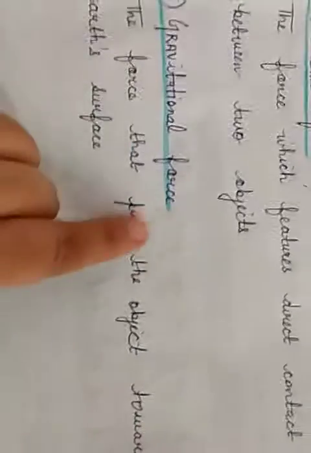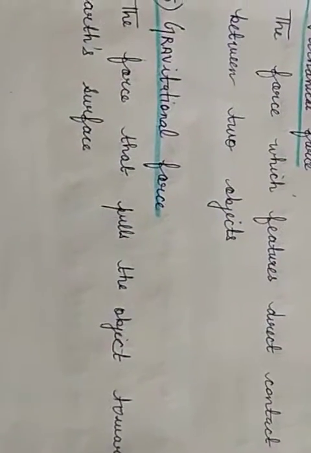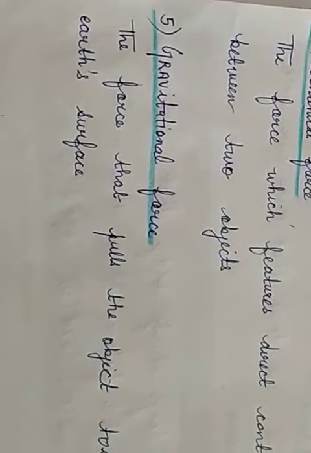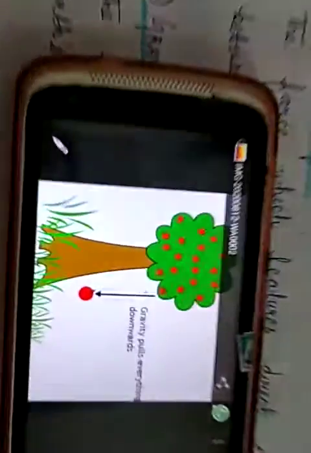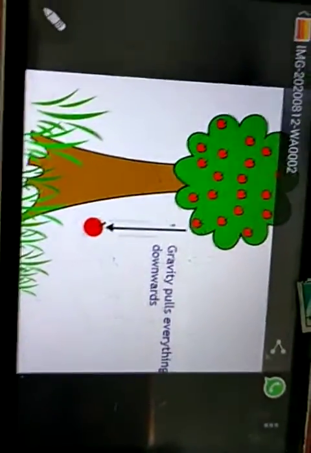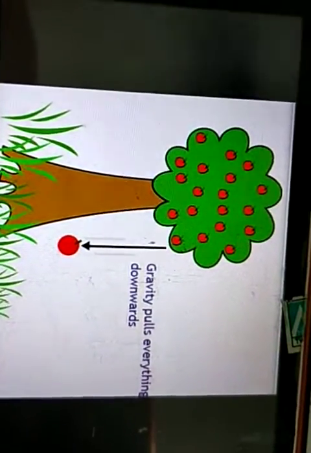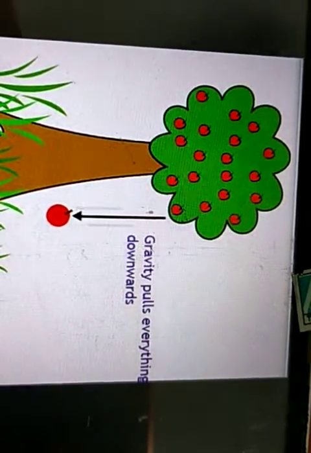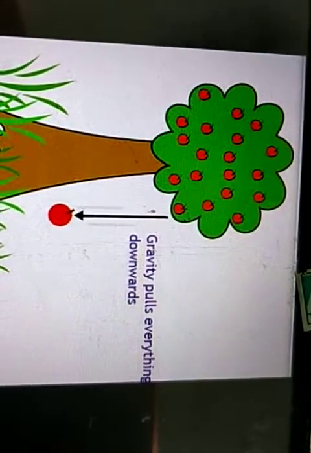So what is gravitational force? Gravitational force is that force that pulls an object towards the earth's surface. I will tell you with the help of examples. In this, gravity pulls everything downward, means the force of the earth, that is gravity, pulls everything downwards.